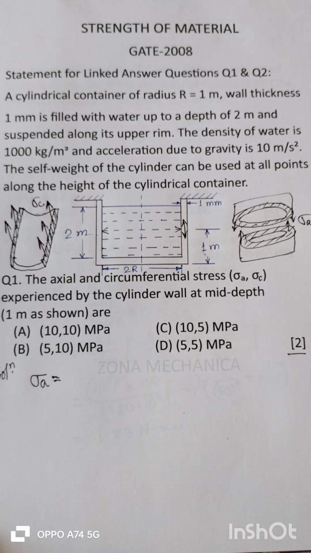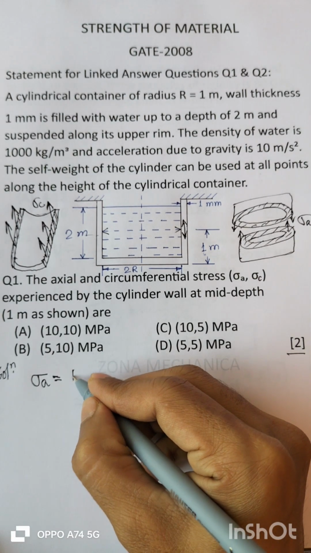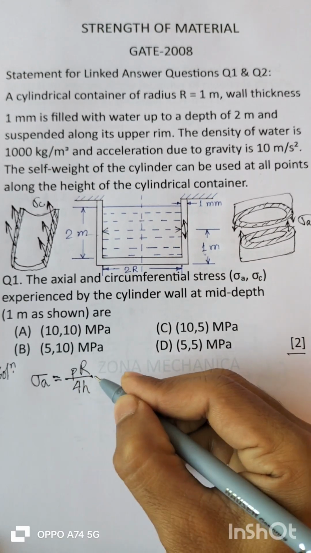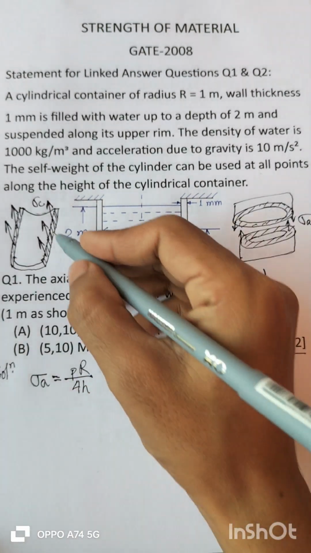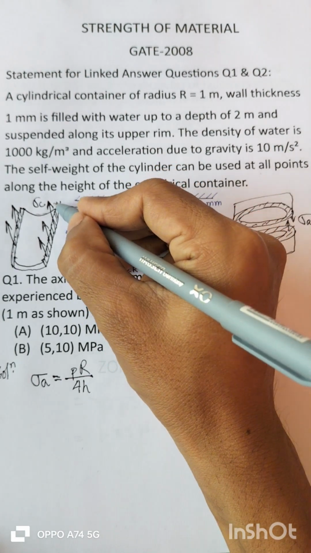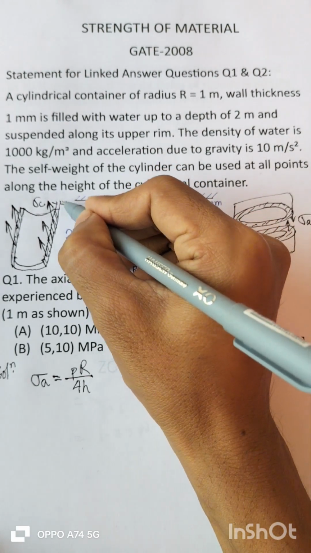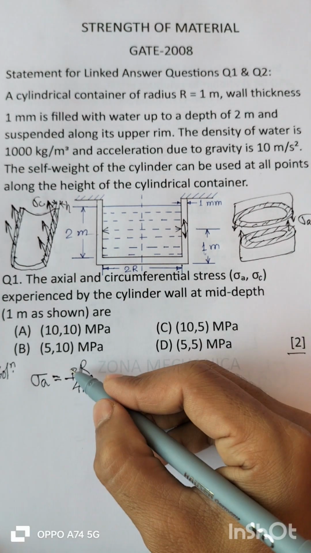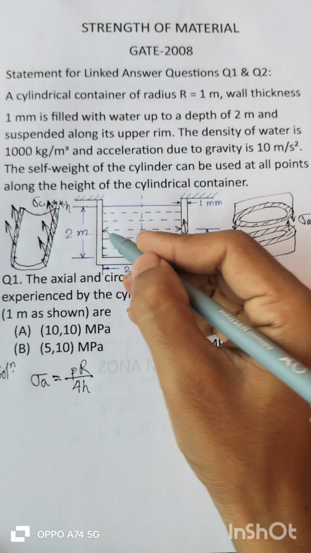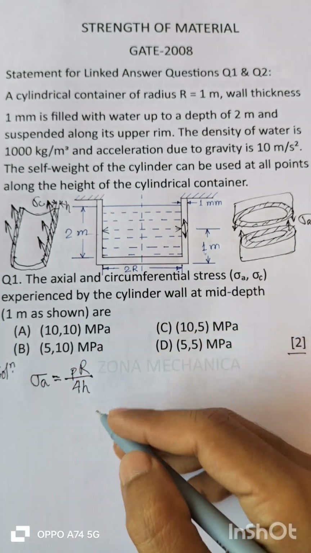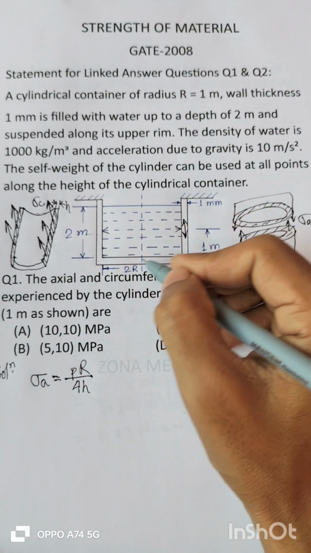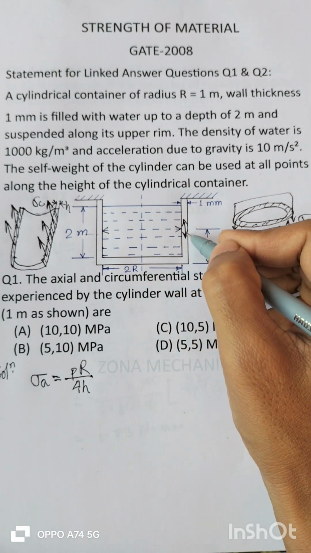So we have expressions for axial stress and circumferential stress. The expression for axial stress is P into R by 4 into H, where H is the wall thickness. P is the pressure exerted on the wall. For axial stress, the weight of the entire liquid will act through this wall.